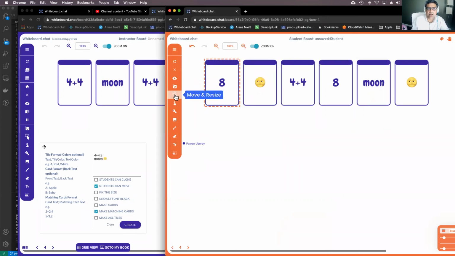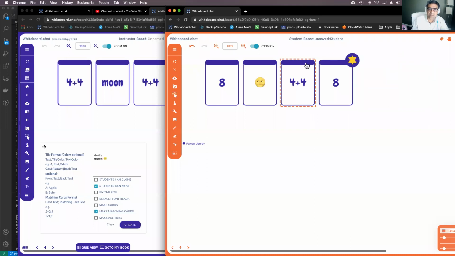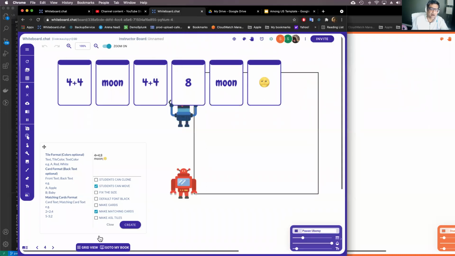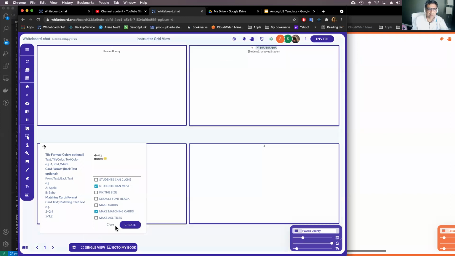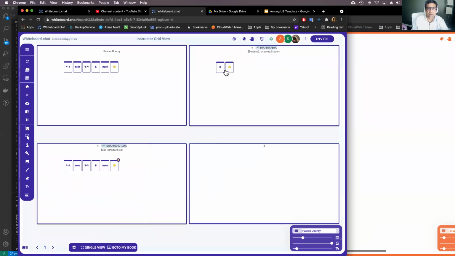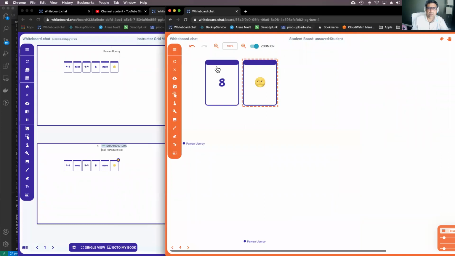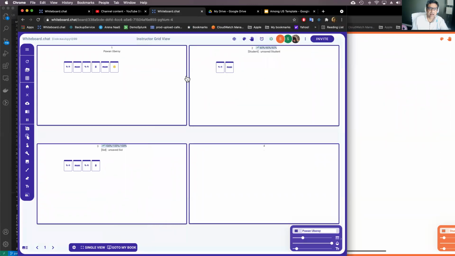And when the students actually select the right pairs, so for example, if they select this one and this one, nothing happens. But if they select the right pairs, the cards vanish, right? And you can watch all of this in the grid view as well. As the students are doing this game, you can see what the students are doing very easily on the grid view.